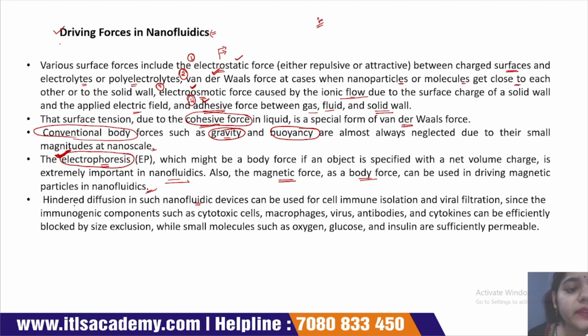Hindered diffusion is used for cell immunoisolation and viral filtration, since immunogenic components such as cytotoxic cells, macrophages, viruses, antibodies and cytokines can be effectively blocked by size exclusion, while small molecules such as oxygen, glucose and insulin are sufficiently permeable.